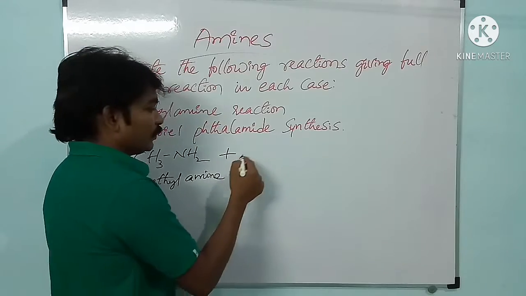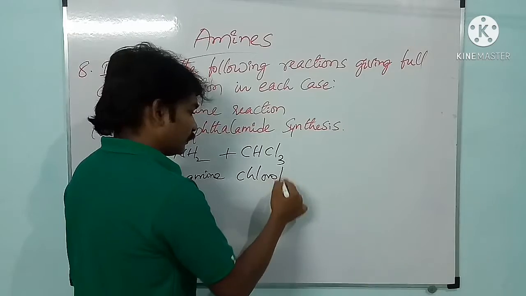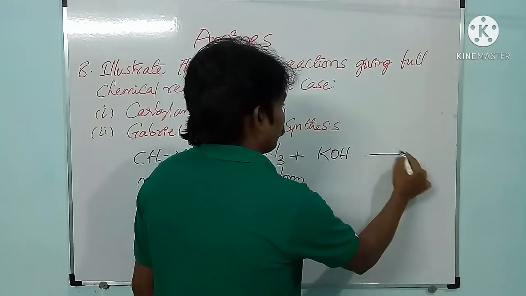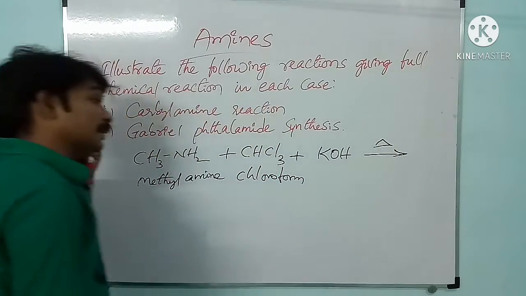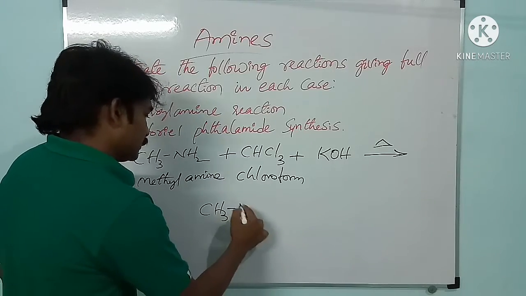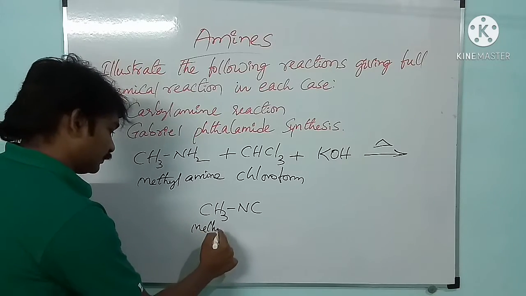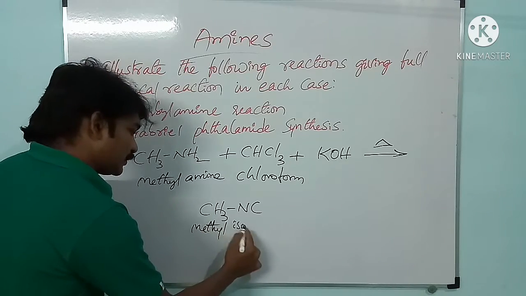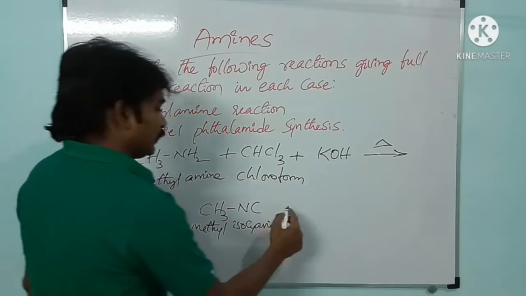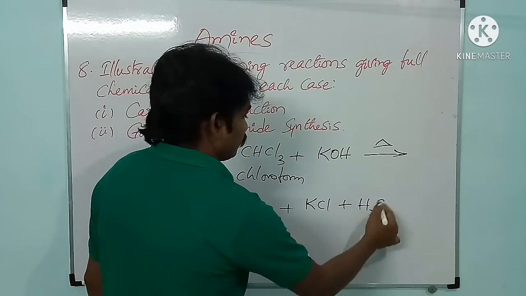Methylamine on treating with chloroform, CHCl3, and potassium hydroxide, on heating this mixture, we will get CH3NC. What is this? Methyl isocyanide. In addition with this we will get potassium chloride and water.